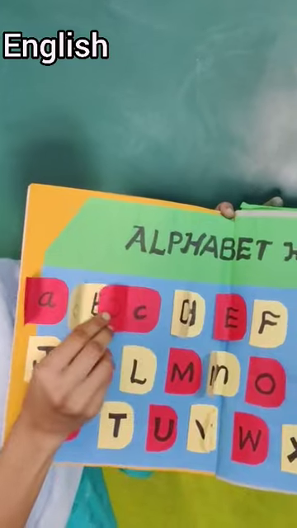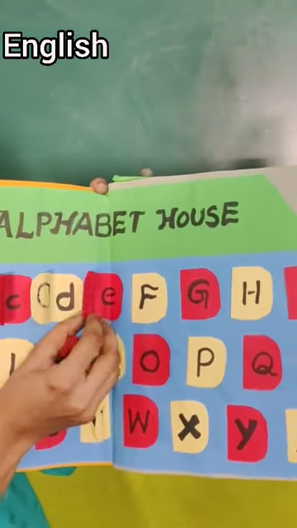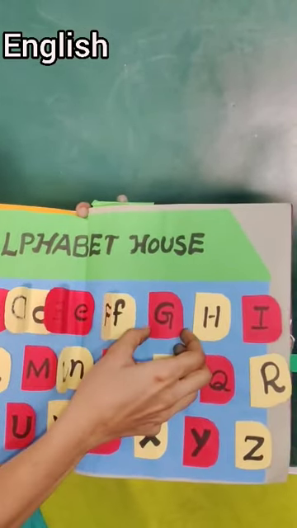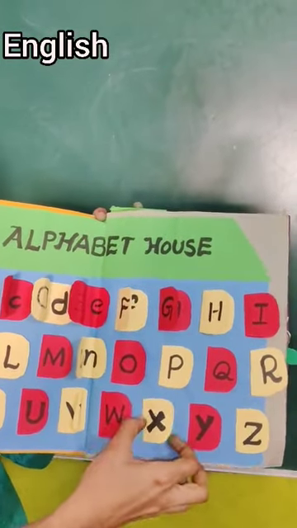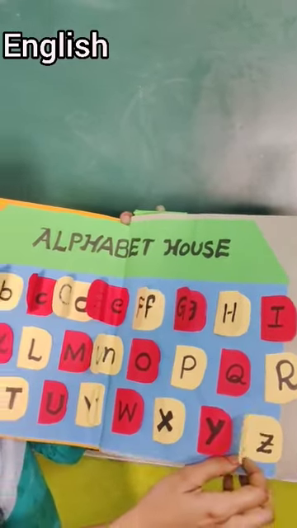C, small c. D, small d. E, small e. F, small f. G, small g. In the same way, X, small x. Y, small y. Z, small z.